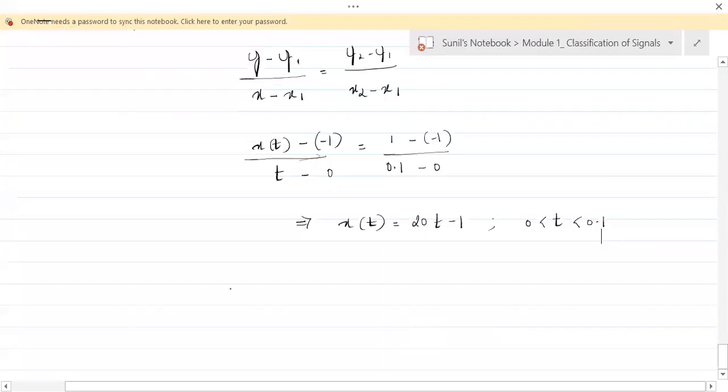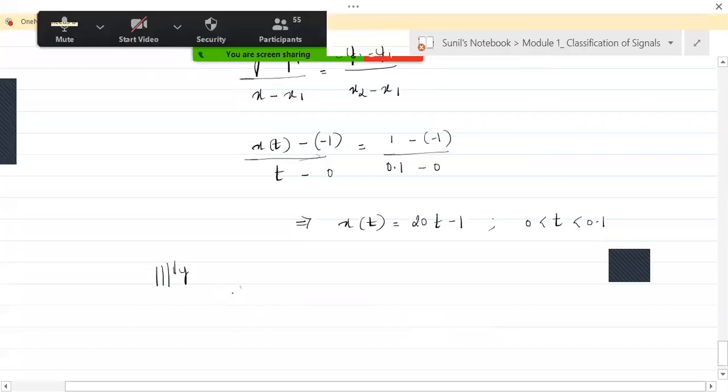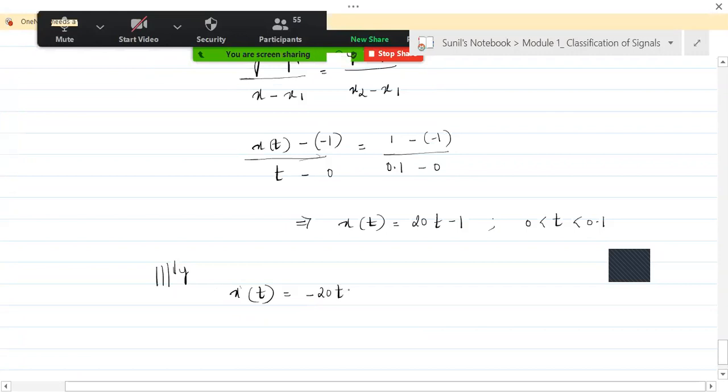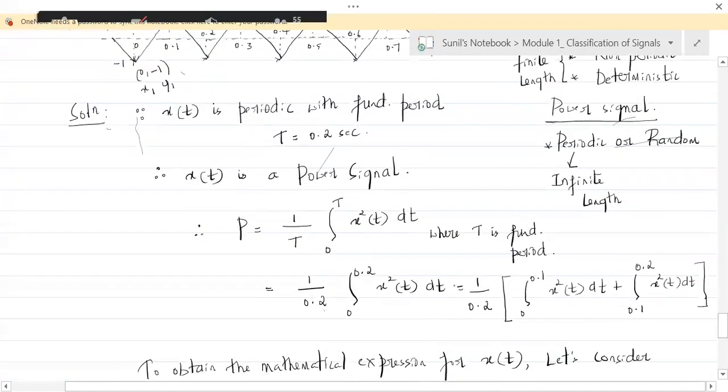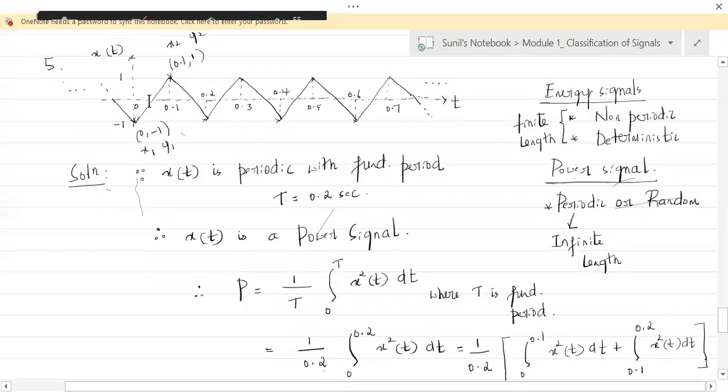Now similarly, we can obtain x of t for the second line: minus 20t plus 3, for t greater than 0.1 and less than 0.2. So what we obtained is this line is 20t minus 1, and this line is minus 20t plus 3.